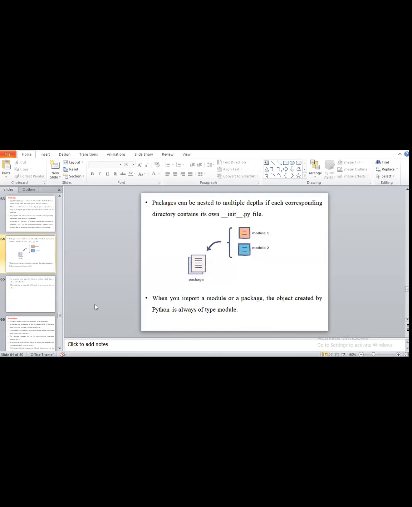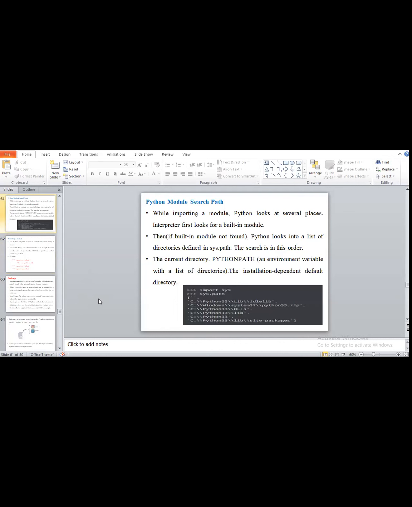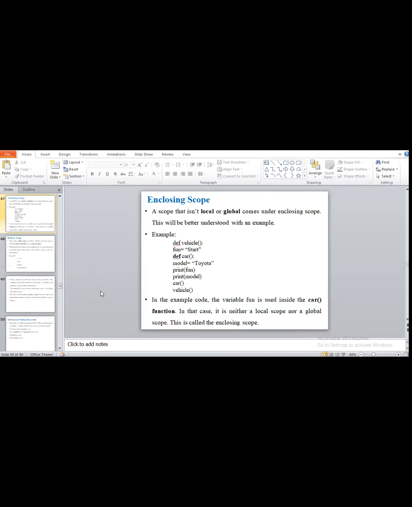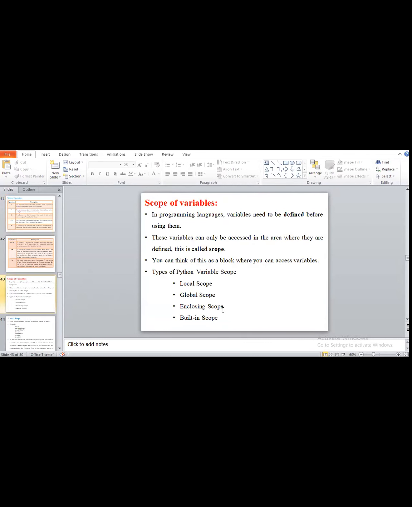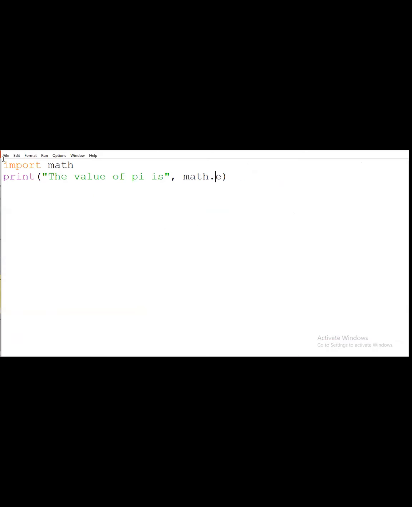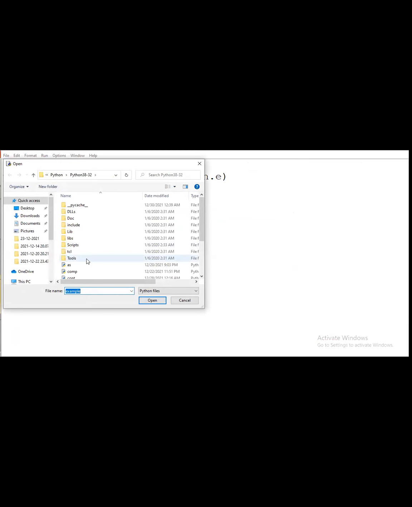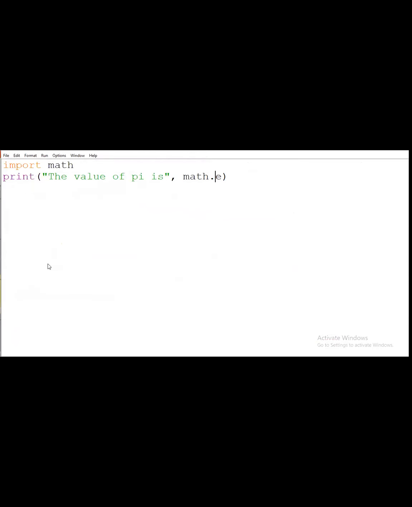No, ma'am. Okay, so now you have to implement. You have 20 minutes right now. First implement the program on the scope of the variable, the 4 types. Those who have completed it have to share their screen. So now do the program for the scope of variables, these 4 types of variables. If any doubt comes up in between, you have to ask me directly.